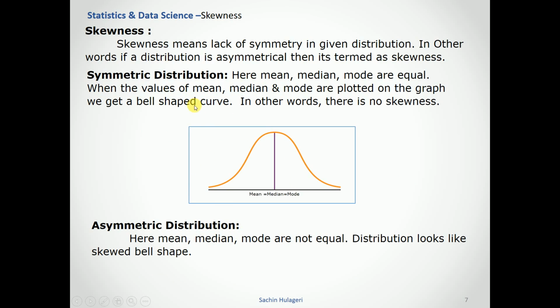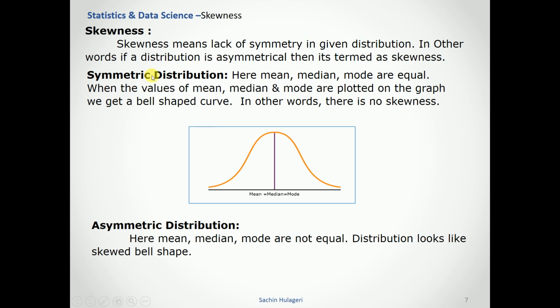When we plot data, we get some bell-shaped curve, and the bell-shaped curve may have different shapes, which we interpret using skewness. Skewness means the lack of symmetry in the given distribution. In other words, if the distribution is asymmetrical, it is termed skewness. If data is not symmetric on both sides, then the data has some skewness.